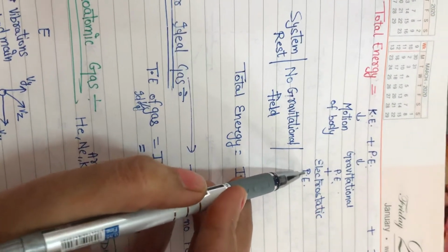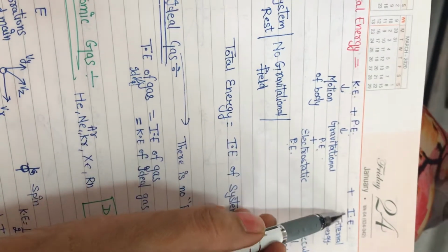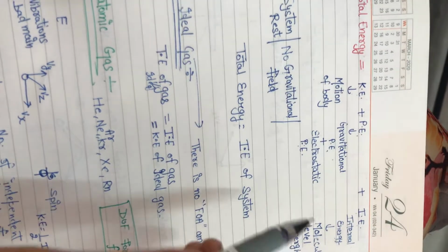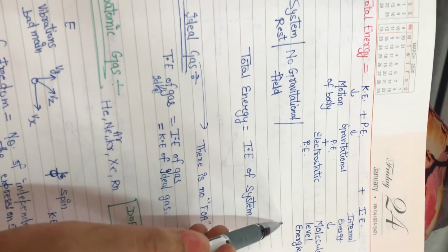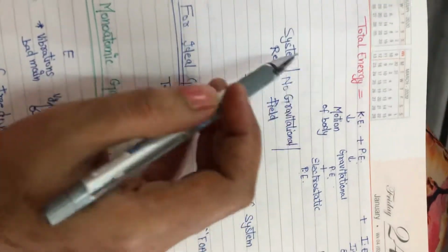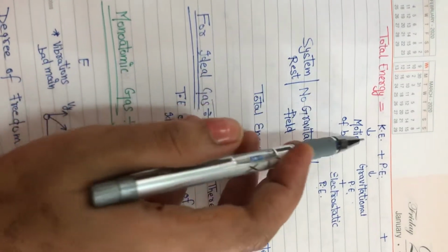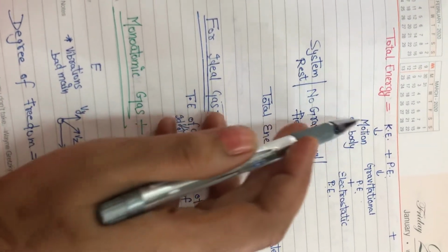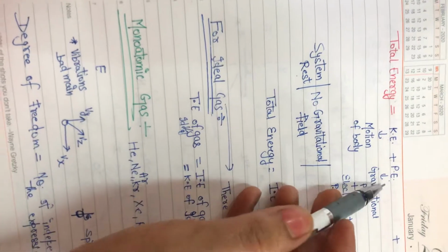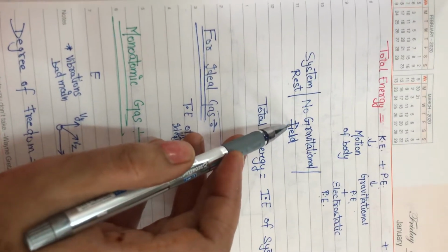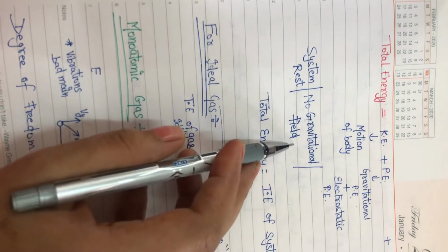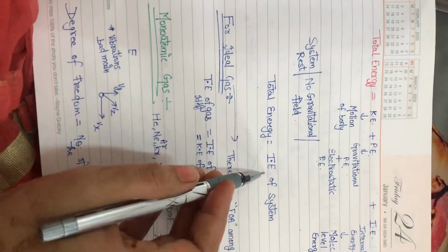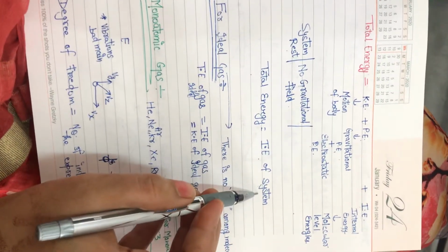Okay. Now we have one more energy, and this is internal energy. This internal energy is due to molecular level energy. Clear? Students, suppose that if our system is at rest, then the kinetic energy is 0, and suppose there is no gravitational field, then our potential energy is also 0. What about total energy? Then the total energy of the system is equal to the internal energy of the system.